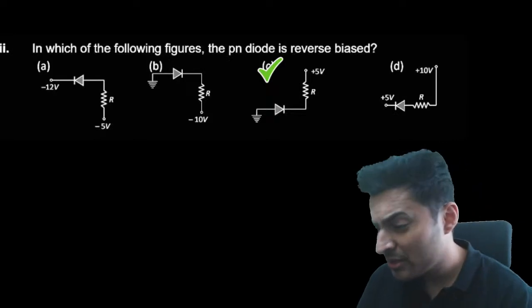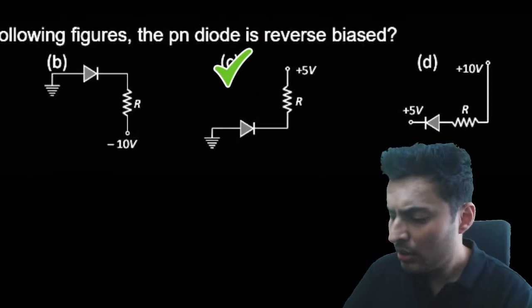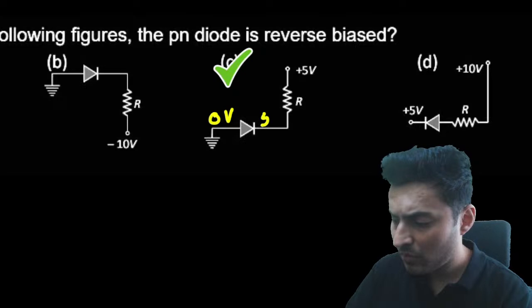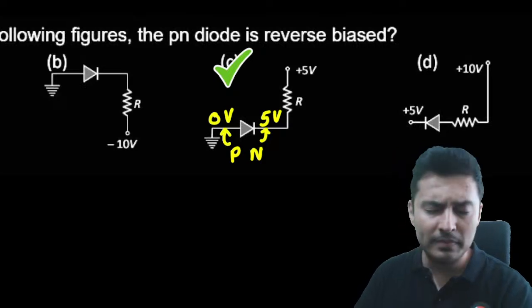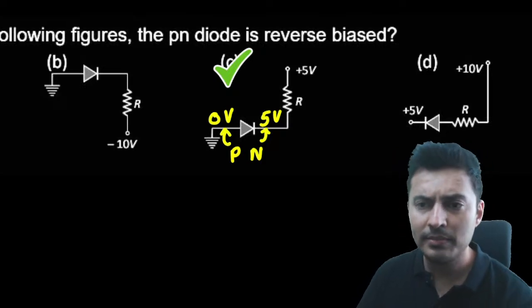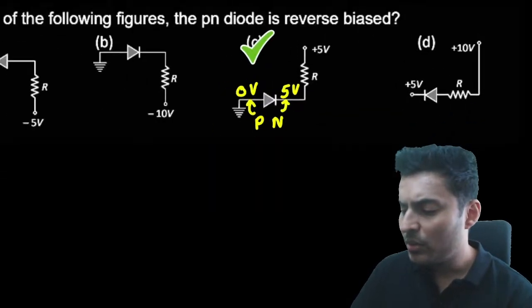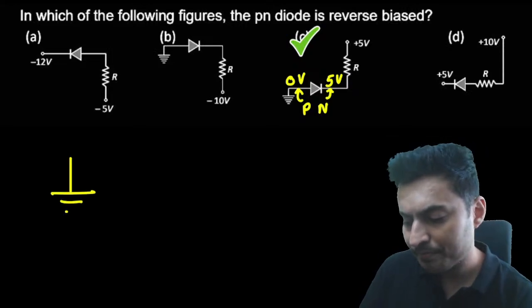Yes, the correct answer is option C, because this is 0 volts ground, this is 5 volts, this is P, this is N. N is higher, P is lower. Is that right? Yeah.